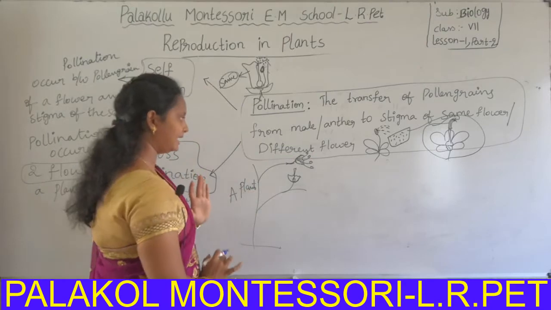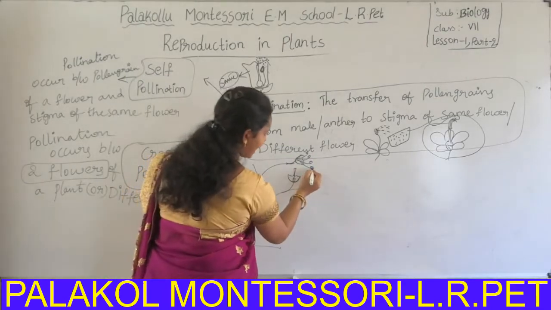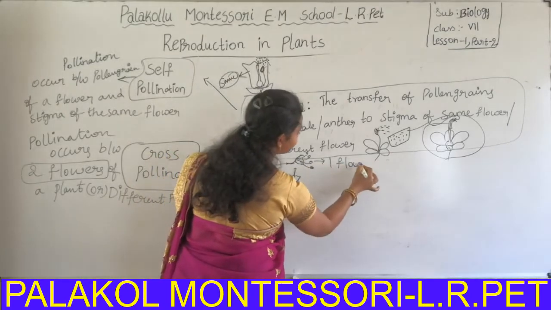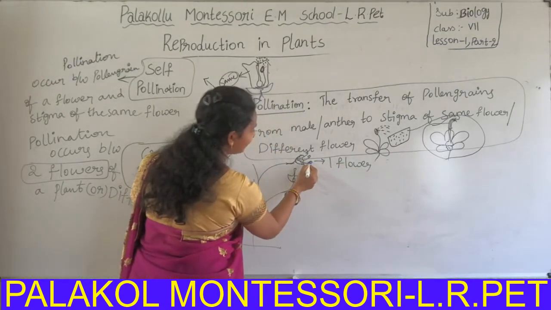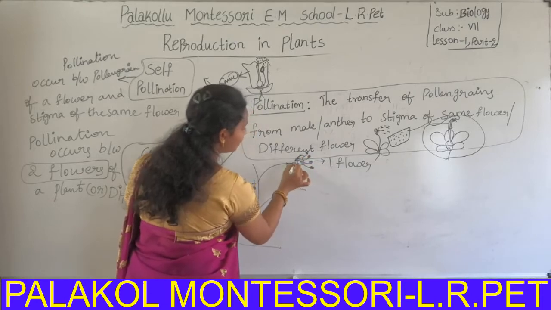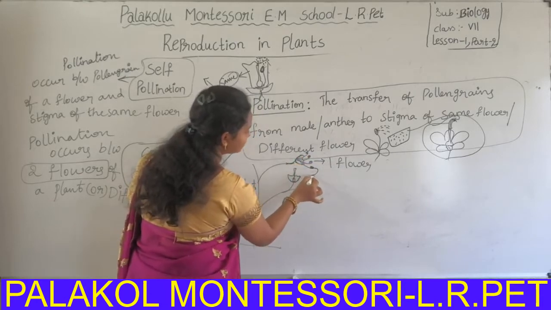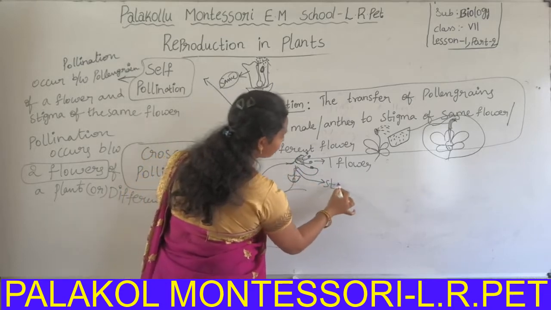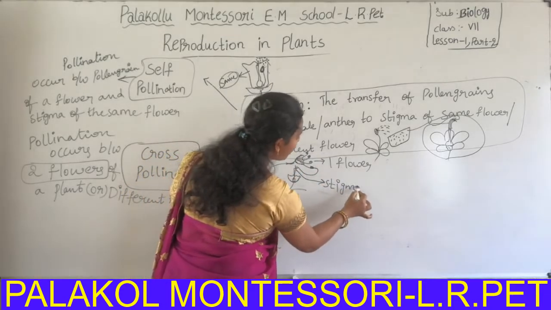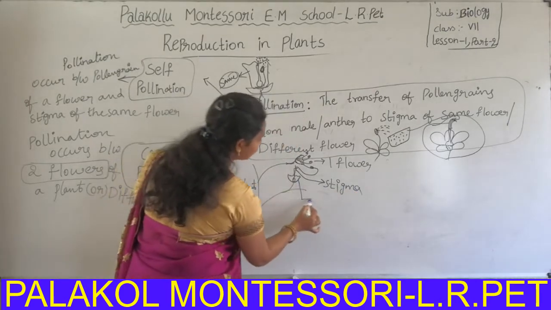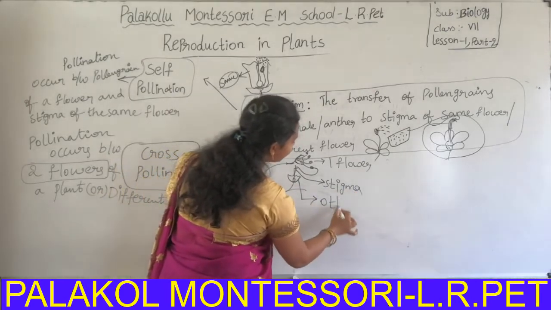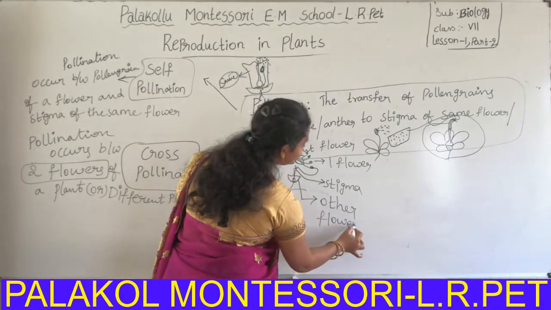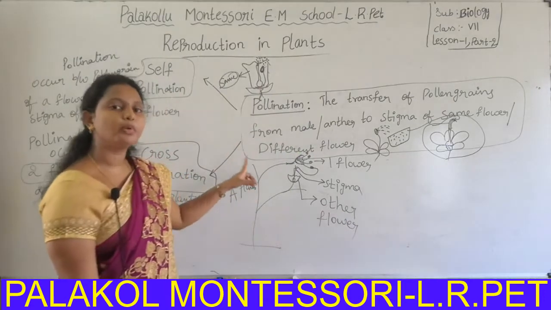In this plant, the pollen grains present in the anther of one flower are transported to the stigma of the other flower. It is called cross-pollination.